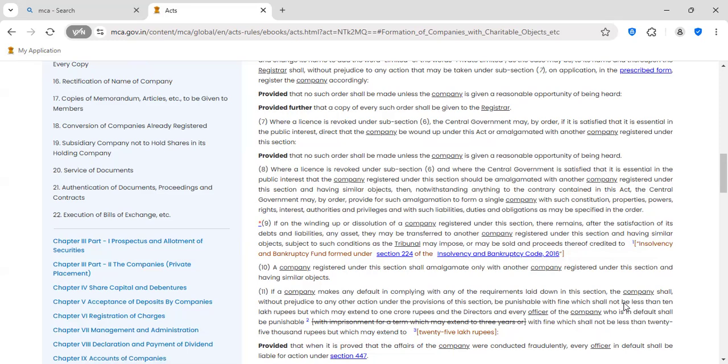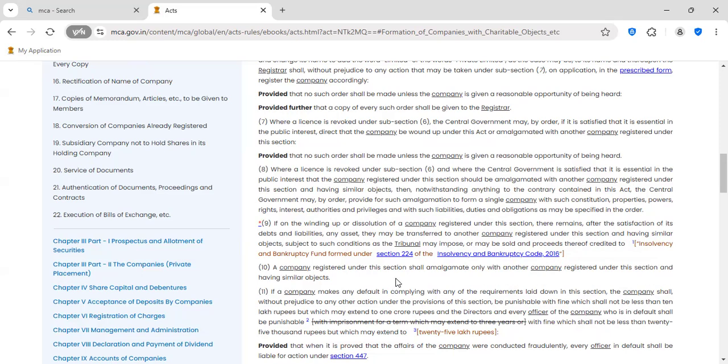So any assets that remain after satisfaction of the liabilities at the time of dissolution of the company may be transferred to any other company registered under this section, or it will be transferred to the insolvency and bankruptcy fund, which is formed under section 224.